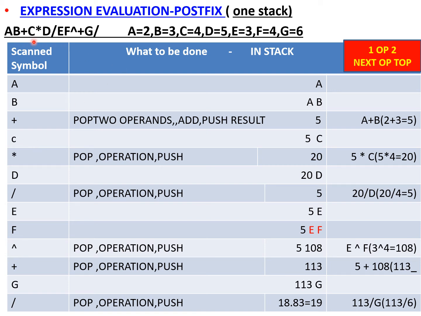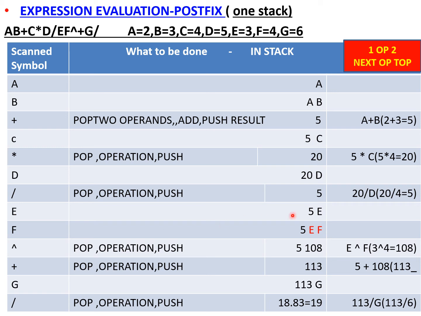Next element is C. Here C is an operand, so push it onto the stack. I have said that after calculating the expression, push the result into the stack, so the result has been pushed into the stack. Then C, push it here. Then next is the operator, so pop: 5 and C have been popped. This comes as the second operand and this comes as the first operand. Then the operator is this, so perform the calculation and the result is pushed into the stack. Next is D, push it, and then next is the slash operator. So this is the second operand, first operand, perform this division and you will get the value 5.